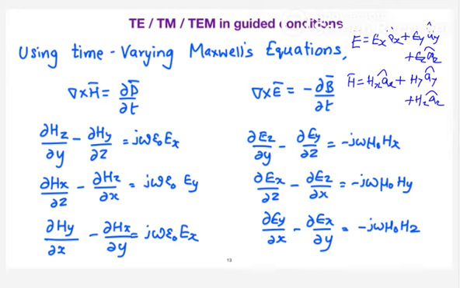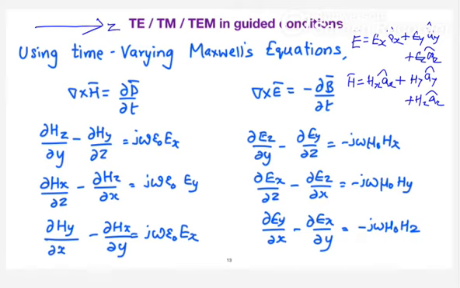So I was assuming that the electric field consists of three components and the magnetic field consists of three components. Forget about what type of wave it is. Now, in the parallel plate waveguide, what is the assumption we have made? The wave is going to propagate in which direction? If you see the parallel plate waveguide, what is the axis you have considered? That is the Z direction.